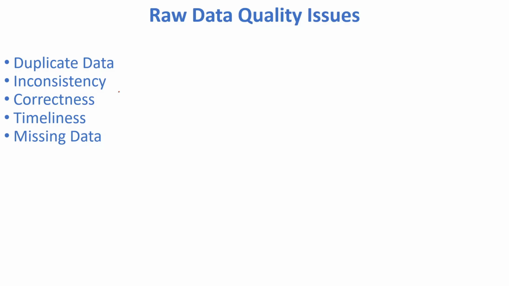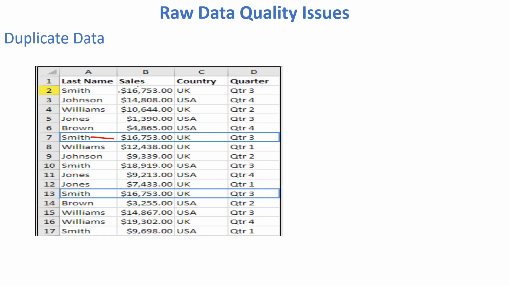Hello everyone. Today we are going to discuss the data quality issues in raw data. Here I mention data quality issues which we get majorly in real world problems like duplicate data, inconsistency in data, correctness in data, timeliness of data and missing data. Let's discuss one by one.